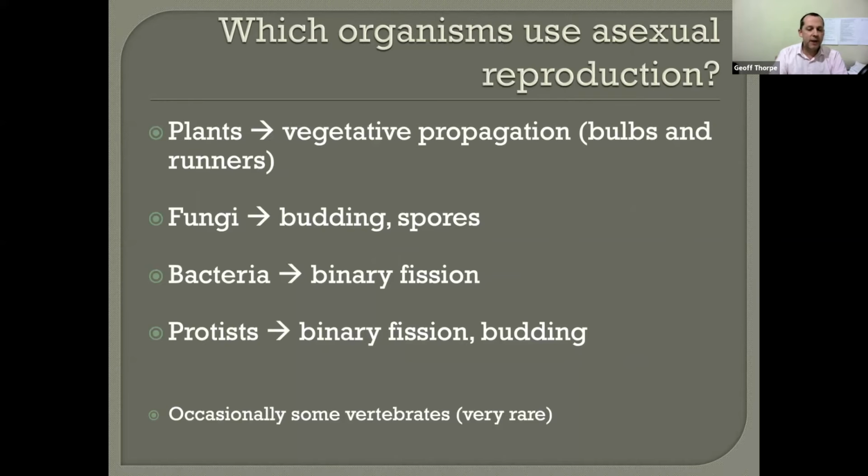Occasionally, and it's very, very rare, some vertebrates do actually reproduce asexually, and some of the animals that this can happen in are things like sharks, stingrays, and lizards. There are different mechanisms. It's all very complicated, and I'll just highlight again, it's very, very rare, but it does happen. In some instances, they've been able to prove this with animals in captivity, where, for example, you'll have a female stingray in a tank for years and years and years, and there's never been a male, and it suddenly becomes pregnant. Then they can genetically test the offspring and see that it is identical to the mother.